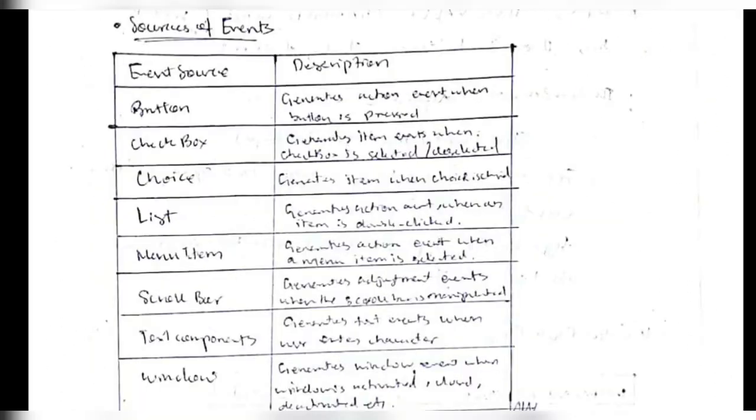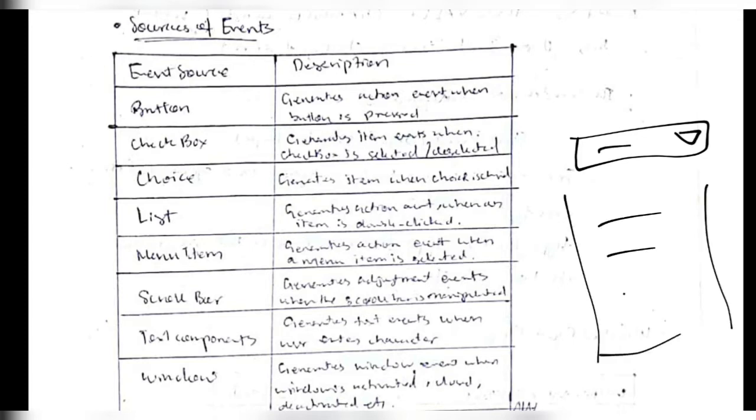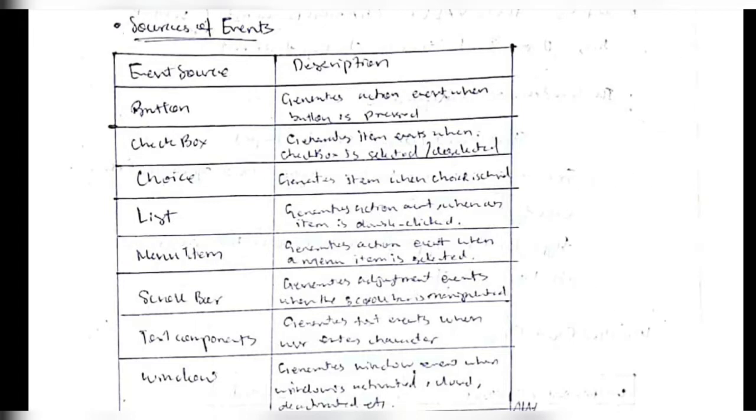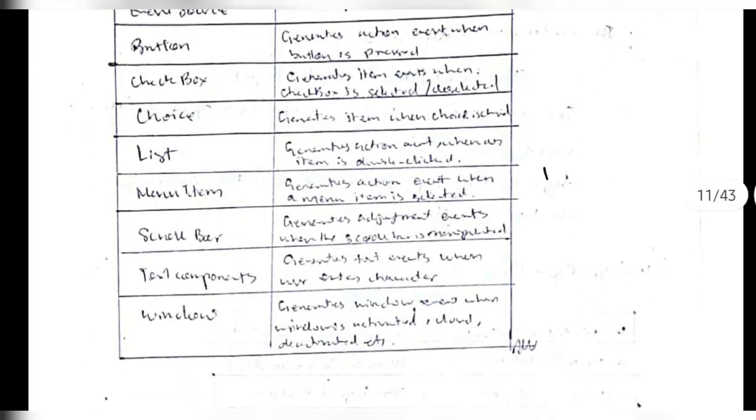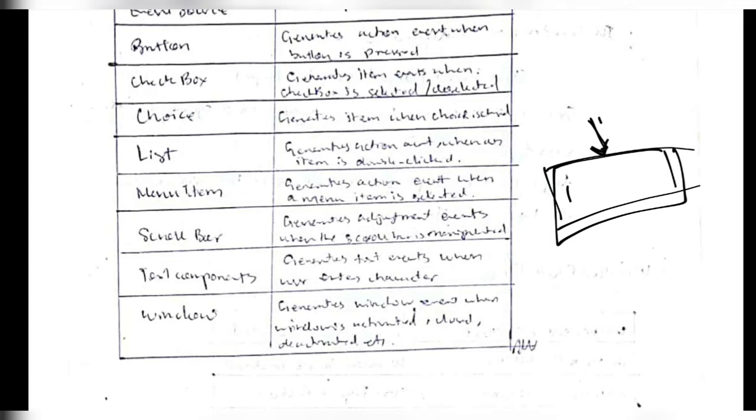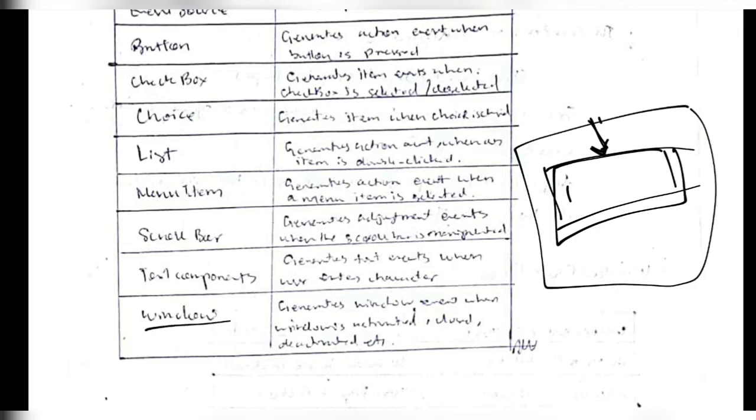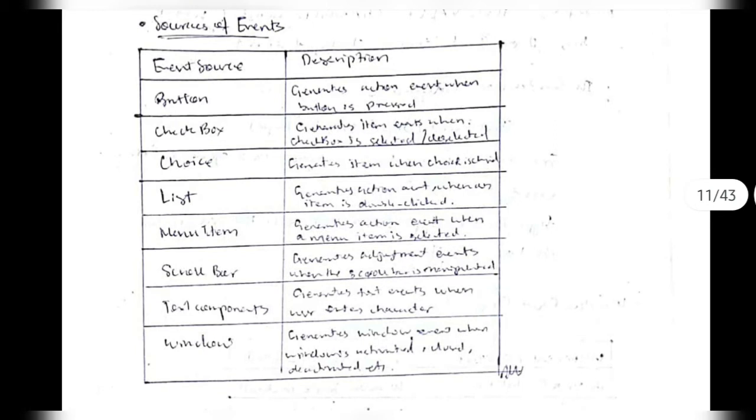Okay, so let's summarize some of the most common sources of events. First one is button, second is checkbox, choice means the circles that will be there in a Google form, and list means, see here, when you click something like to choose the country in your mobile phone, at that time when you click, many country names will appear, right? That is a list. Okay, and the menu item will be also like this only, and scroll bar is for the scrolling purpose at the right of your screen, and text component is for typing the message in the search box, and the window is the whole web page. Okay, so these are some of the major places where the changes happen, so they come under the event sources.